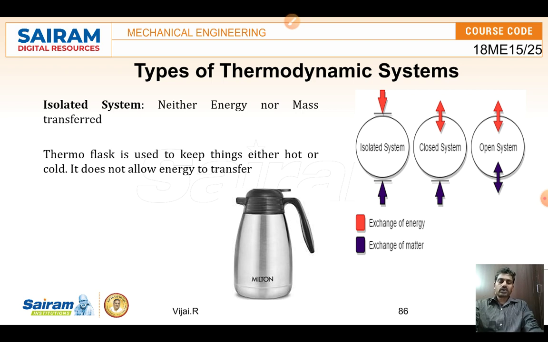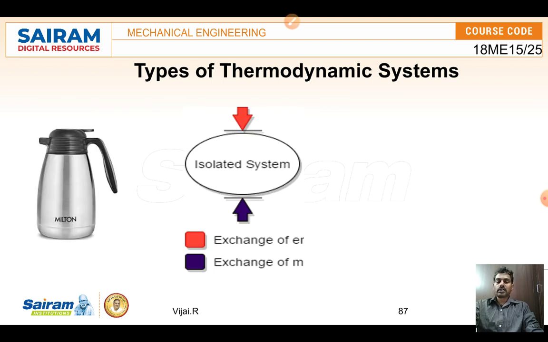So these are the three different types of thermodynamic systems. Number one, open system. Number two, closed system, where heat energy transfer can take place, but mass transfer cannot. And isolated system, where neither mass nor heat energy transfer is allowed. So these are the three important types of thermodynamic systems.